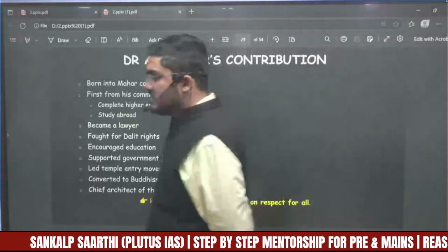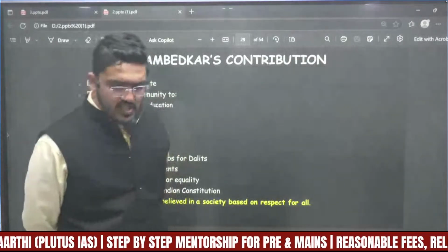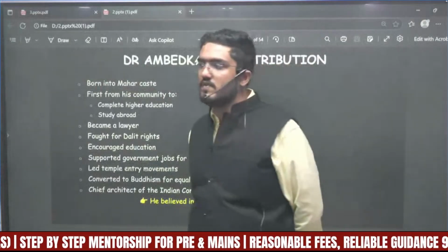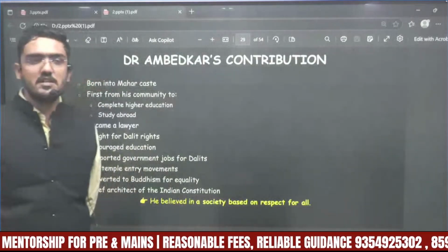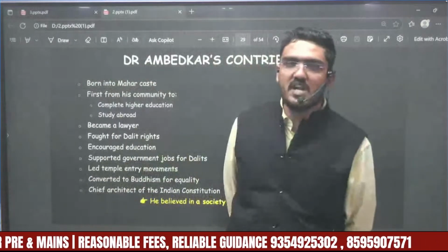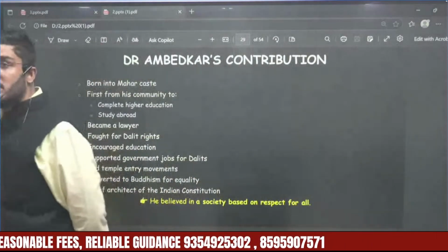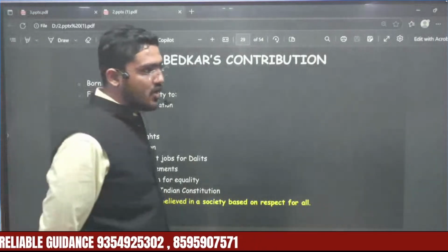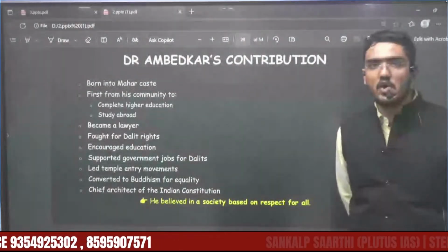He is the chief architect of the Indian Constitution, not the father of the Indian Constitution. No one can be the father of the Indian Constitution. No one can be the father of a nation. There is no father of nation, there is no father of constitution. He was the chairperson of the drafting committee of the Indian Constitution in the Constituent Assembly, and he drafted the raw constitution. That's why he is the main architect of the Constitution of India, right? That is the place that he holds.